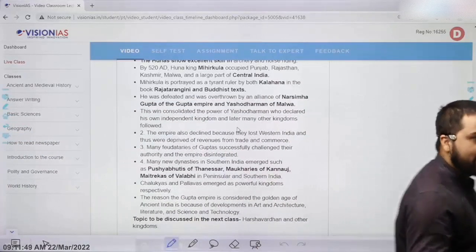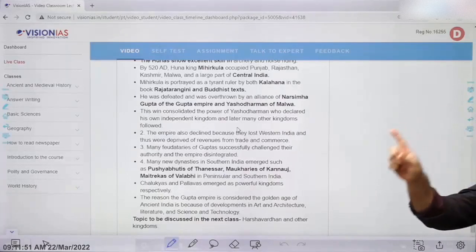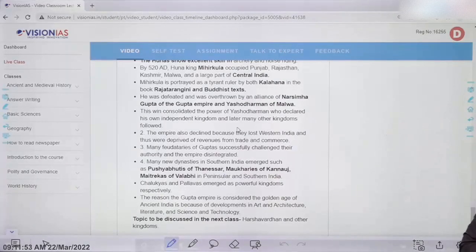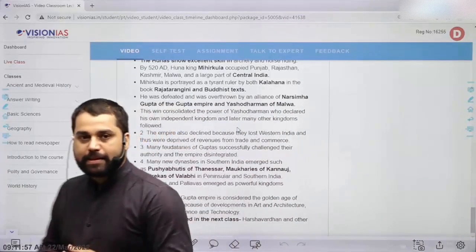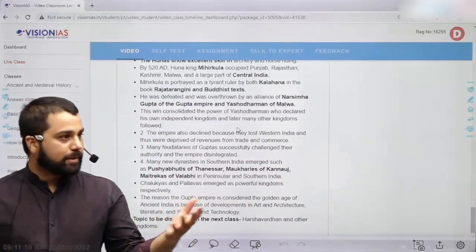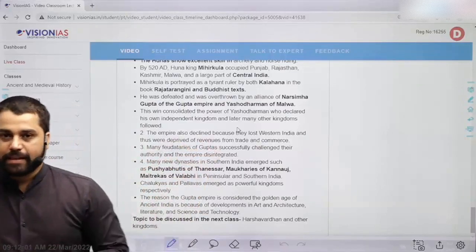That will be my end point. The end point will be the Imperial Cholas, the last topic. So in today's class I will continue my discussion on the Gupta Empire, the golden period of ancient India.